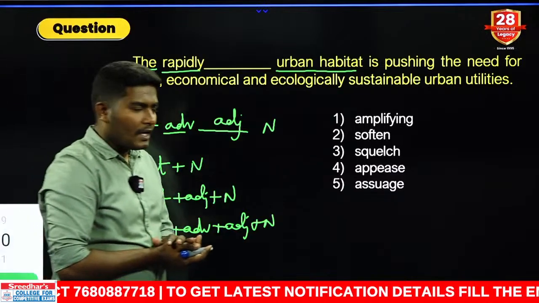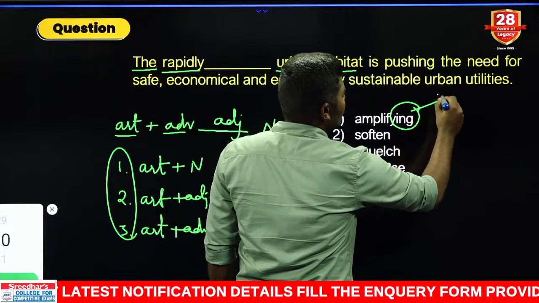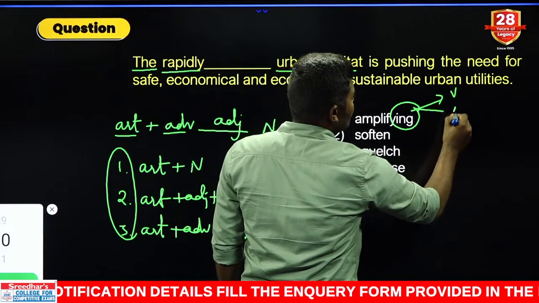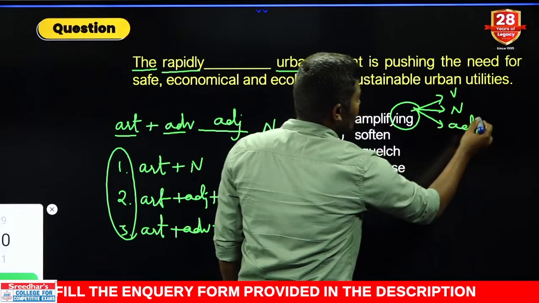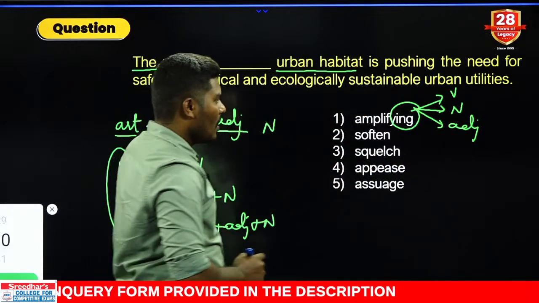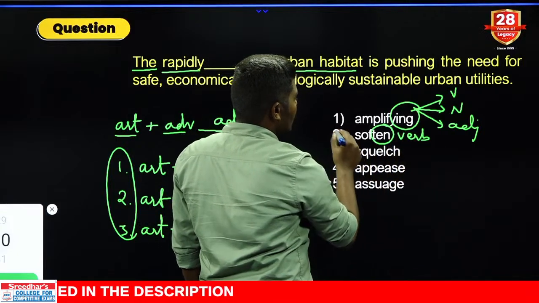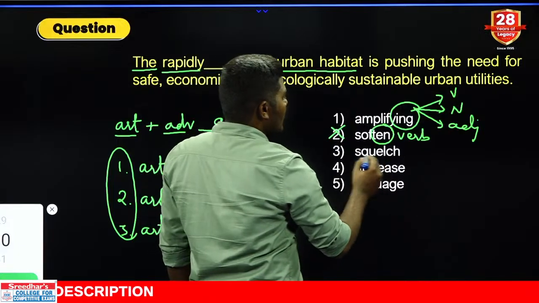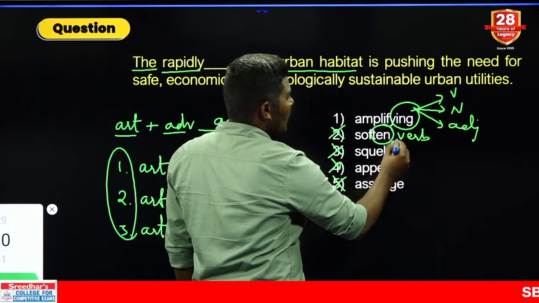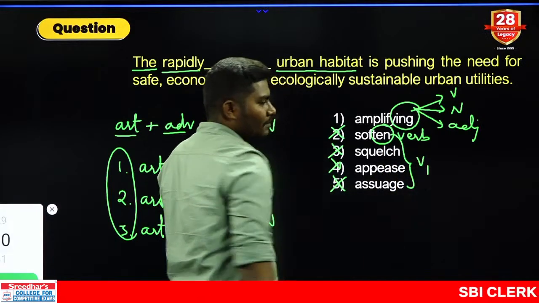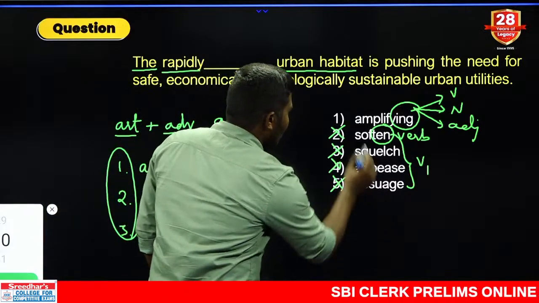Now let us come to the combination. Amplifying. Just before I gave you this point, what did I tell you? ing can be a verb, ing can be a noun, ing also can be an adjective. Yes or no, my dear students? Just before I gave you. The ten combinations come only as verbs, not adjectives. Splash is also a verb, appease is a verb, assuage is a verb. All these words are V1 forms only. Now can you tell me your answer? What is your answer? Answer comes with the first one.